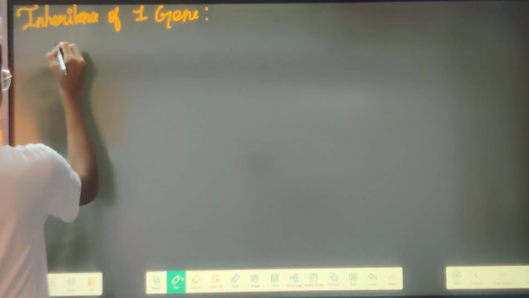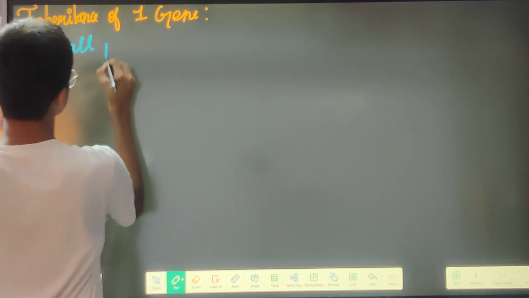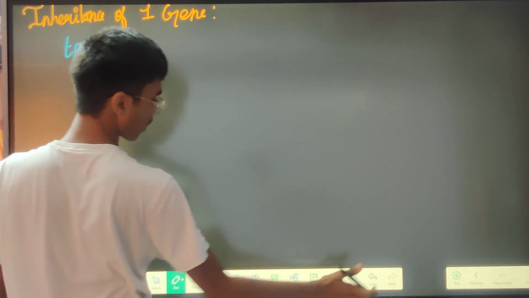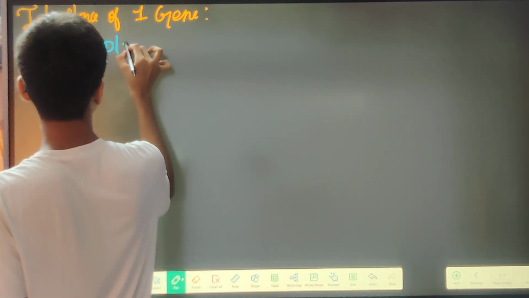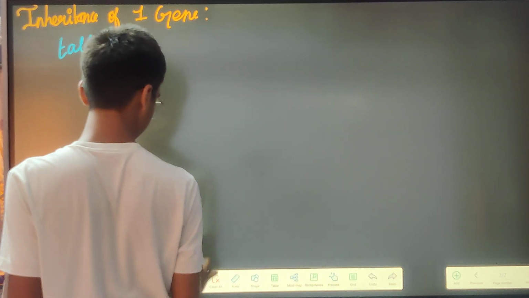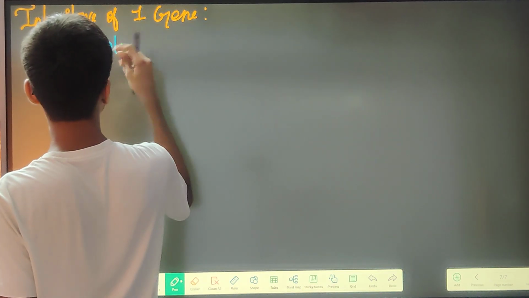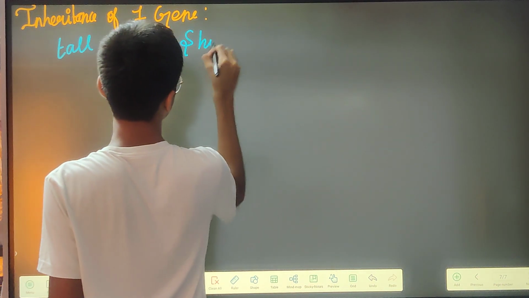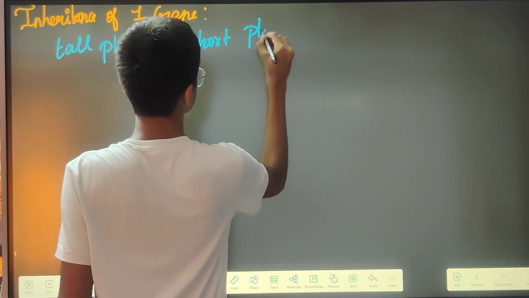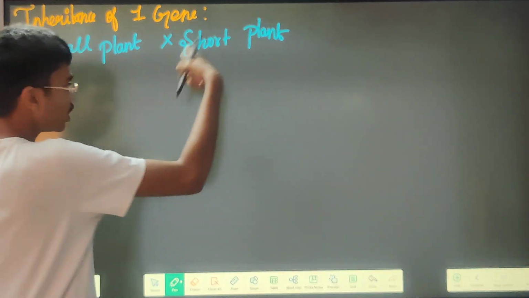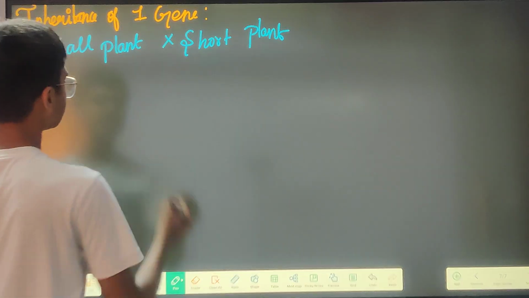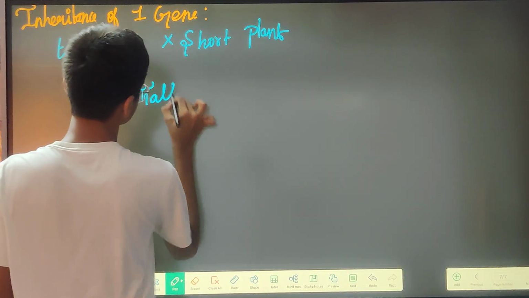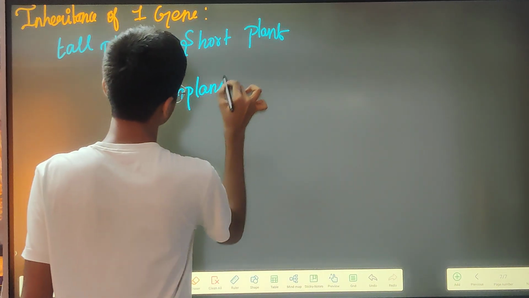Actually, what he did is he cross-pollinated a tall plant and a short plant. When he cross-pollinated for the first time, he got tall plants.